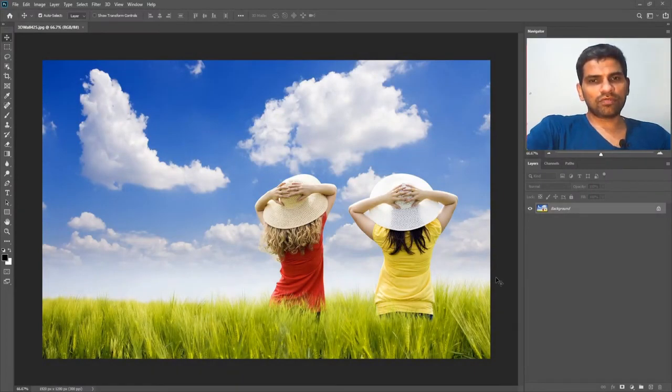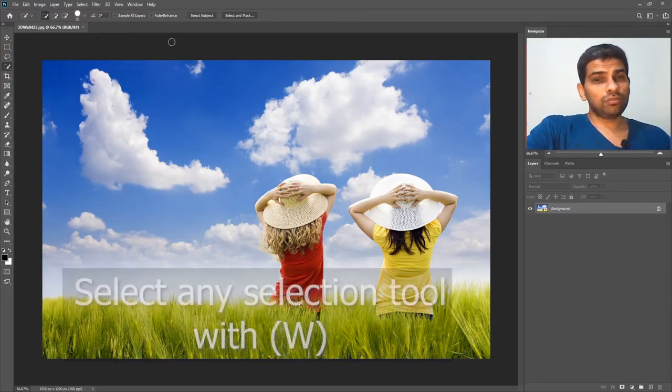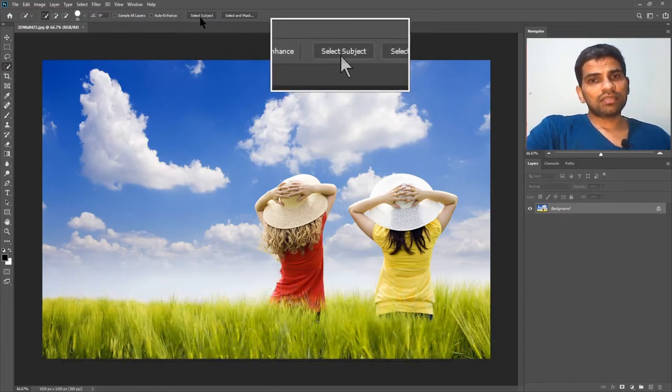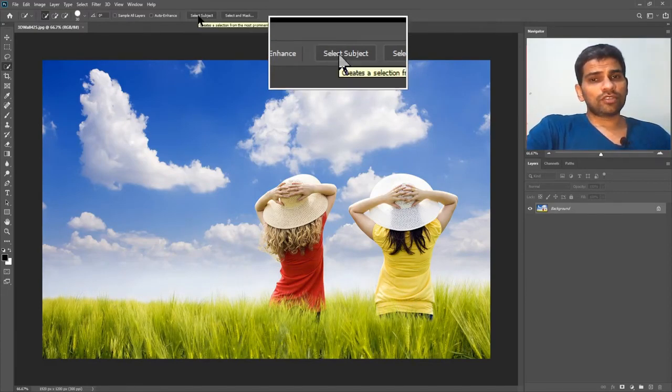Since Adobe Photoshop version CC 2019, Adobe introduced a new way of selecting objects, which is very easy. Let me show you. For that, you need to select a selection tool, for example, Quick Selection tool. Then you will see a new button in the options bar, which is Select Subject. Remember, this button is only there if you're using Adobe Photoshop version 20.1 or latest.